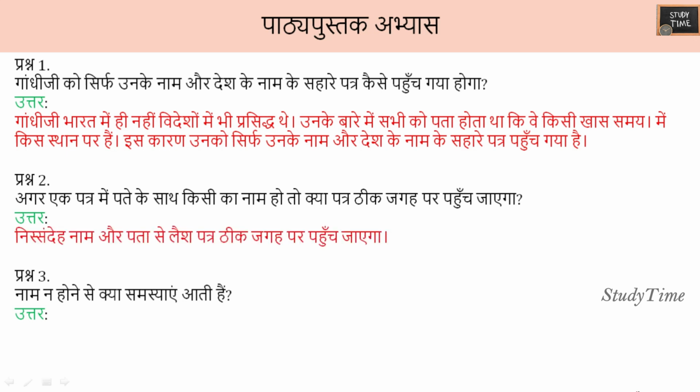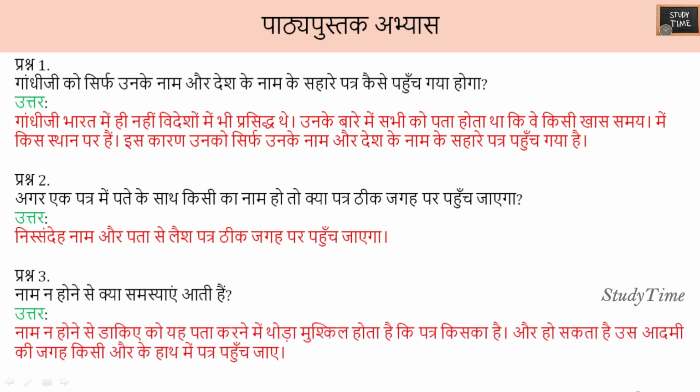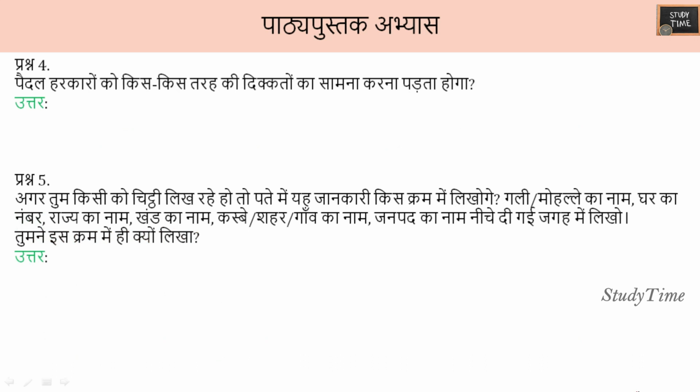Second question, if a letter contains someone's name along with the address, will the letter reach the right place? Of course, the letter with the name and address will reach the right place. Third question, what are the problems with not having a name? The absence of a name makes it difficult for the postman to know whose letter it is, and the letter may reach someone else's hand instead of that person. So if a name is not written, there might be confusion about whom the letter has to be delivered to.